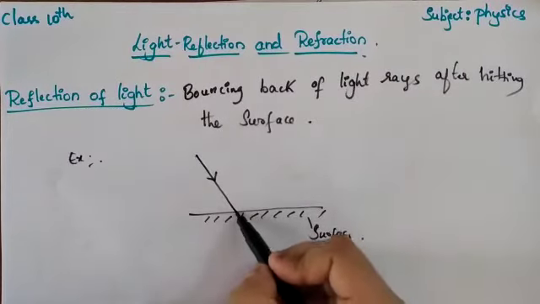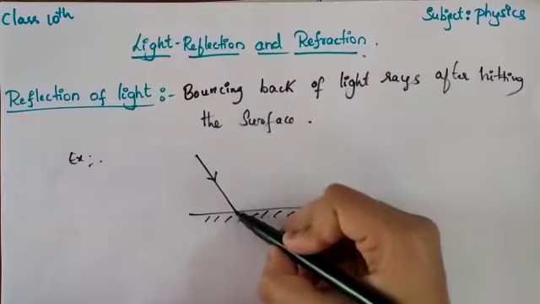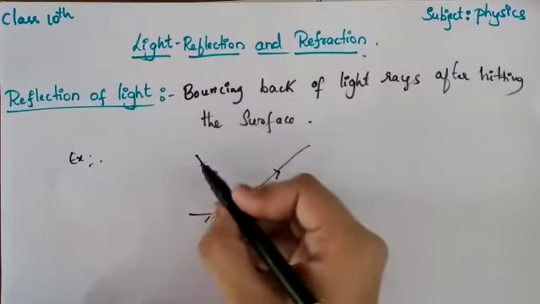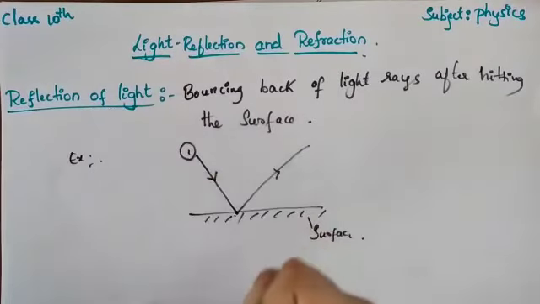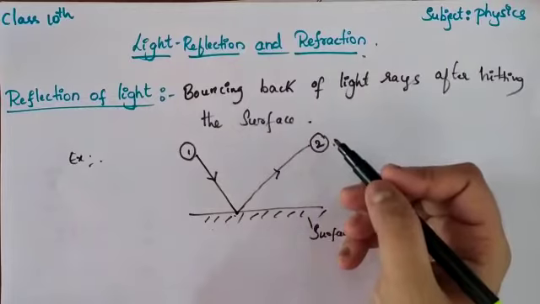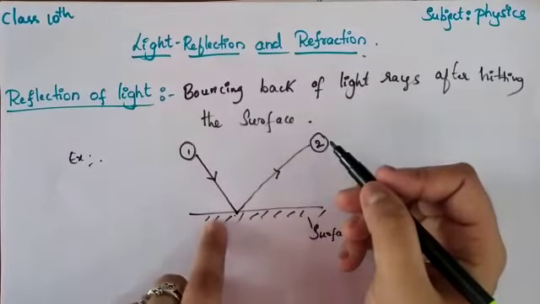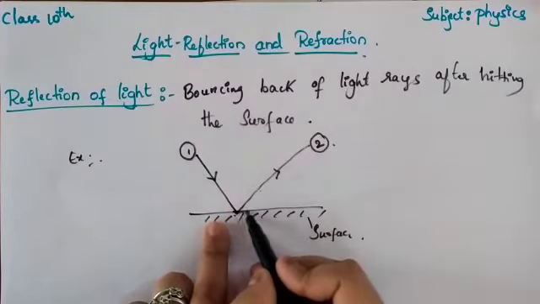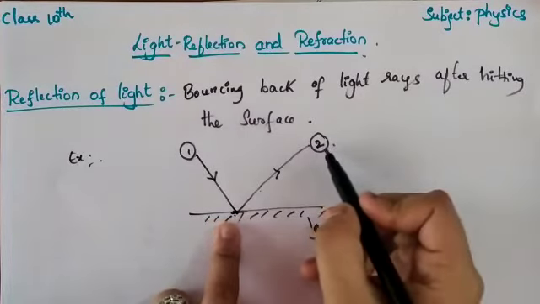When it falls on any surface, it bounces back. This first ray is the incident ray, and this ray which bounces back after hitting the surface is called the reflected ray.